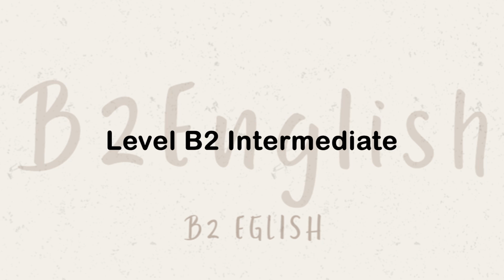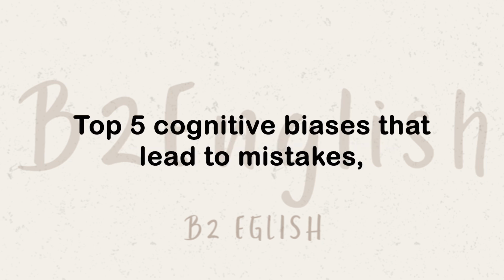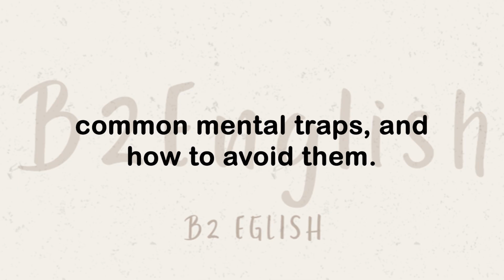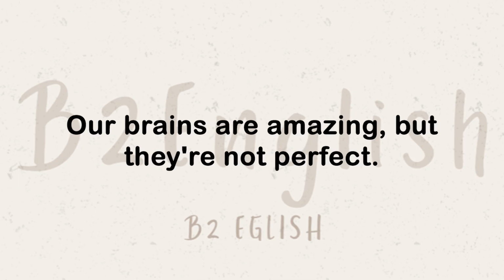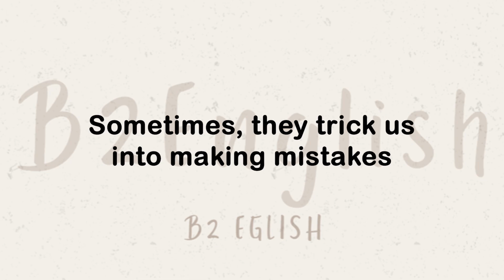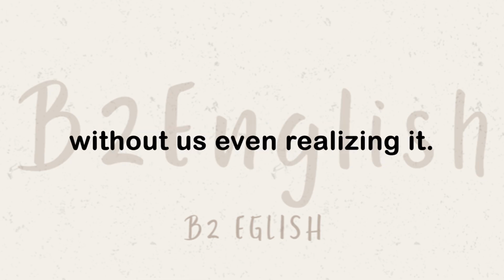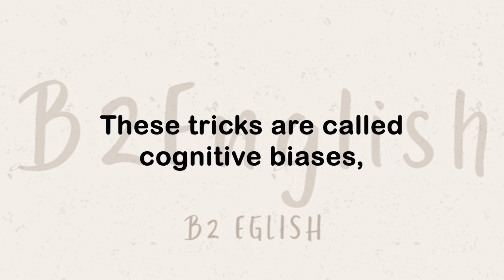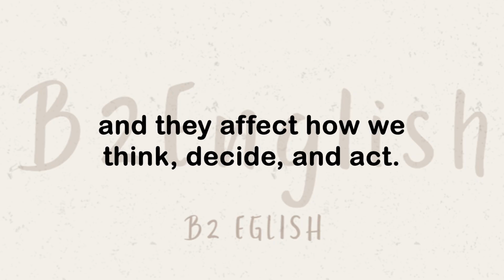Level B2, Intermediate. Top 5 cognitive biases that lead to mistakes, common mental traps, and how to avoid them. Our brains are amazing, but they're not perfect. Sometimes, they trick us into making mistakes without us even realizing it. These tricks are called cognitive biases, and they affect how we think, decide, and act.